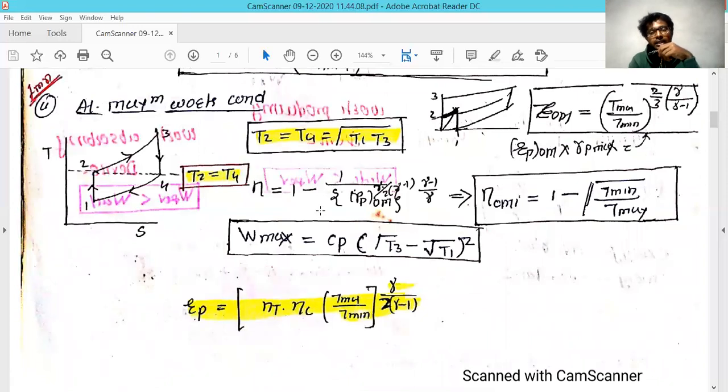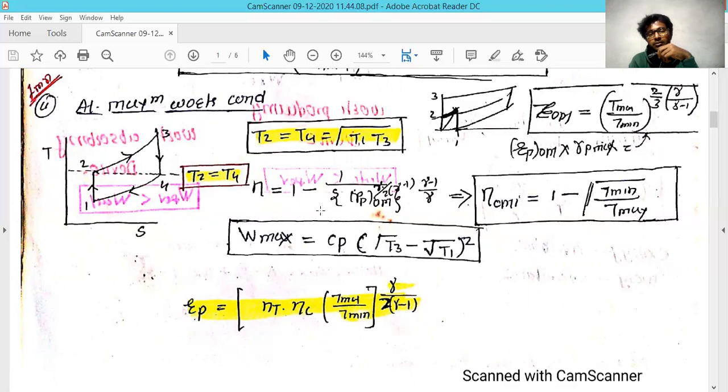And there are a few conditions where you have to find the maximum work condition. The maximum work condition in the Brayton cycle is that whatever heat you rejected from the turbine, the same heat is received at the compressor, which means the temperature at T2 and the temperature at T4 are both equal. And for 1 and 3, you will know that these will be given to you all the time.